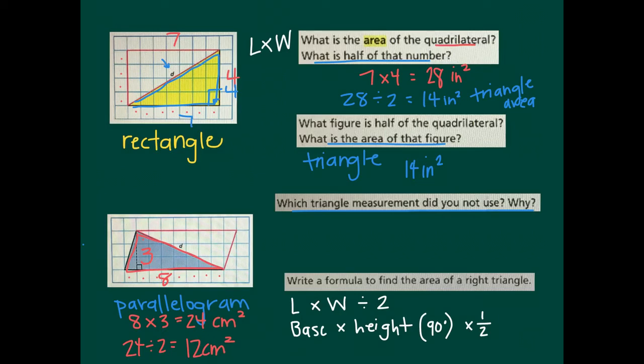So key thing to remember is that you act like it's a quadrilateral until the very end. You divide by 2. The reason for that is, as you can see here, the triangle makes up half of your quadrilateral. So you're taking half of that area of the whole quadrilateral to find the triangle's area.